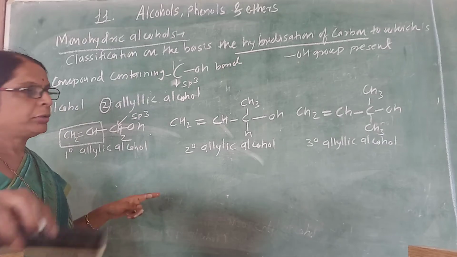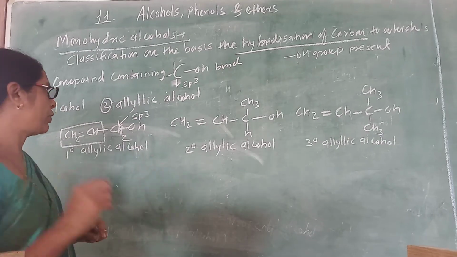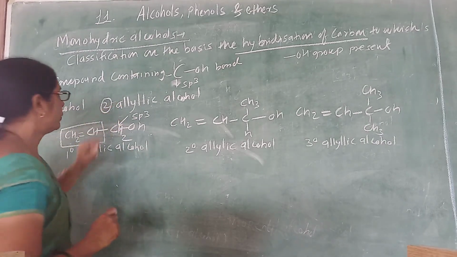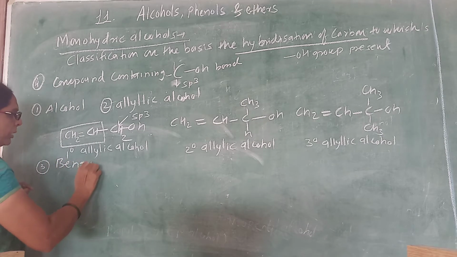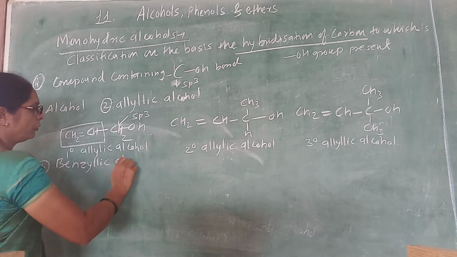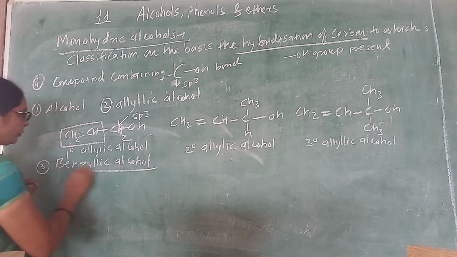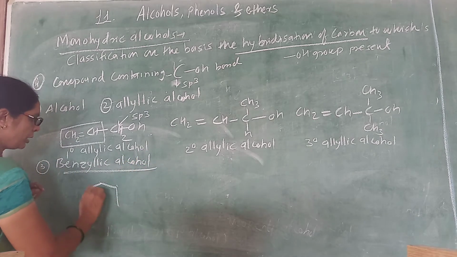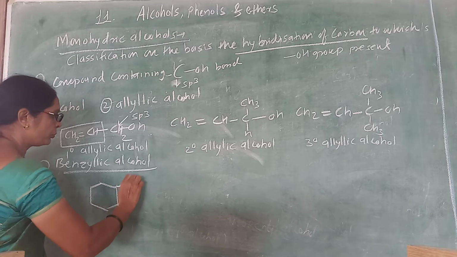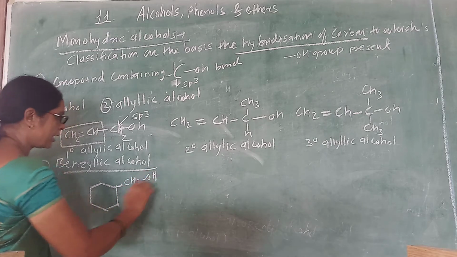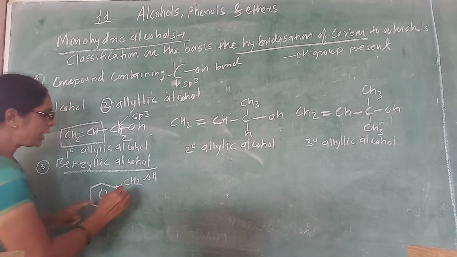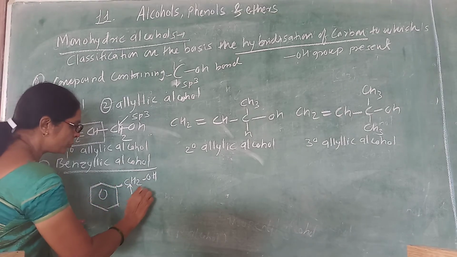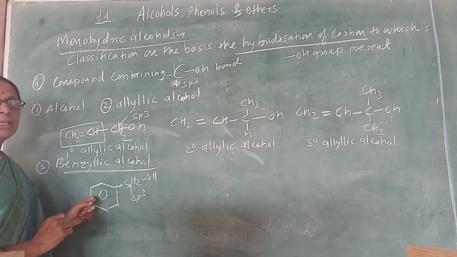What about its nomenclature? So this is allylic alcohol. Same way, we can consider the benzylic alcohol. What happens in the benzylic alcohol? In benzylic alcohol, the hydroxy group is attached to an sp3 hybridized carbon, but that sp3 hybridized carbon is attached to a benzene. So it is a benzylic alcohol.